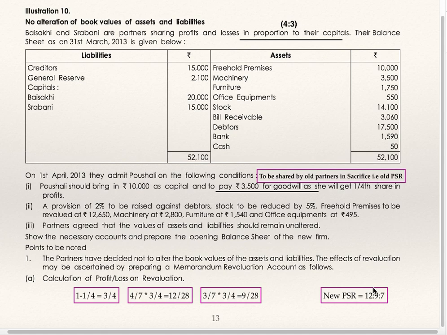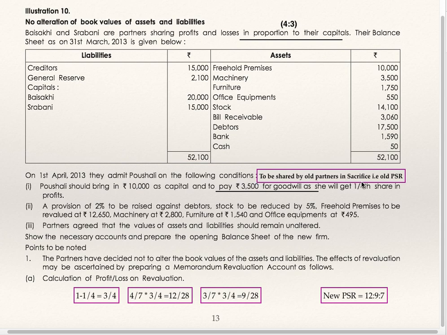In case of the new partner, Paushali, the profit sharing ratio is 1/4. Now make the denominator equal, so it will be 7/28. So the new profit sharing ratio is 12:9:7. Now the new partner has brought 10,000 as capital and 3,500 as goodwill.